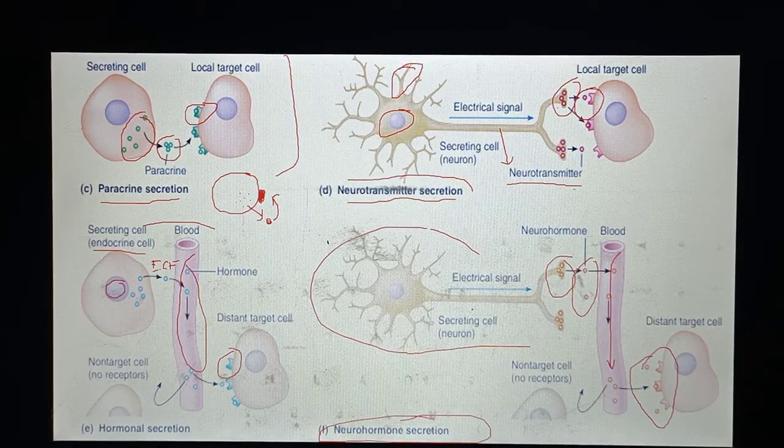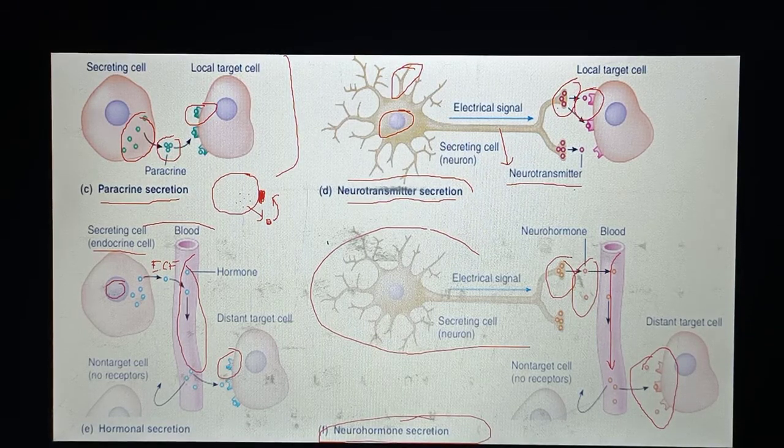On the other hand, when from the neuronal axonal terminal, a specific chemical messenger is released into the extracellular fluid, from where it travels into the blood vessel, and from the blood vessel it travels to a specific site which is a specific target cell, where it binds to a specific receptor which is present at the surface of this target cell, and it generates a specific response.